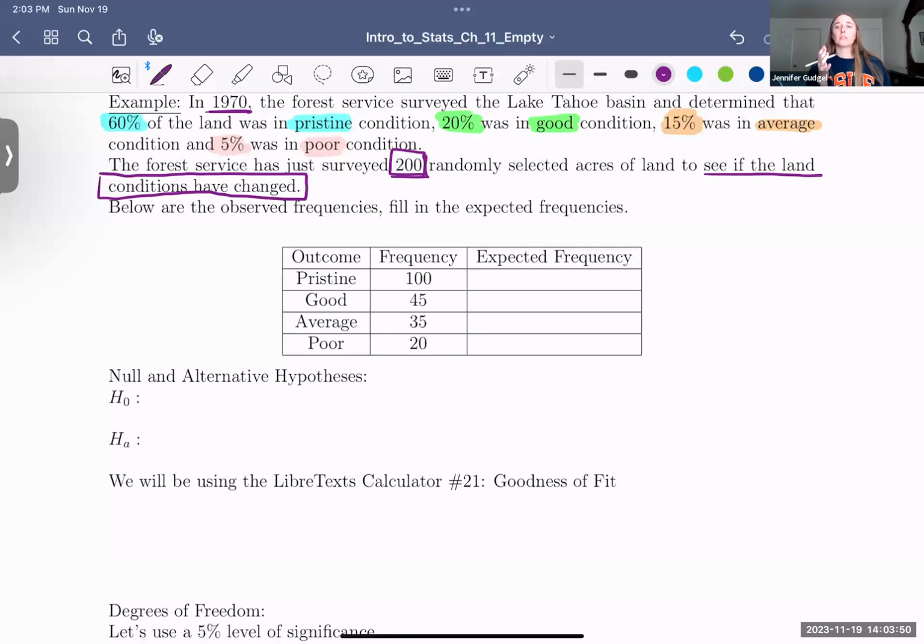All right. I box and emphasize this information because that's our claim here. We're trying to show or see if the land distribution has changed, if the land distribution is not the same as it was in 1970. And that's what we're going to fill into our alternative hypothesis. The land distribution is not the same. It's different. We're trying to see if the conditions have changed. Is not the same as it was in 1970.